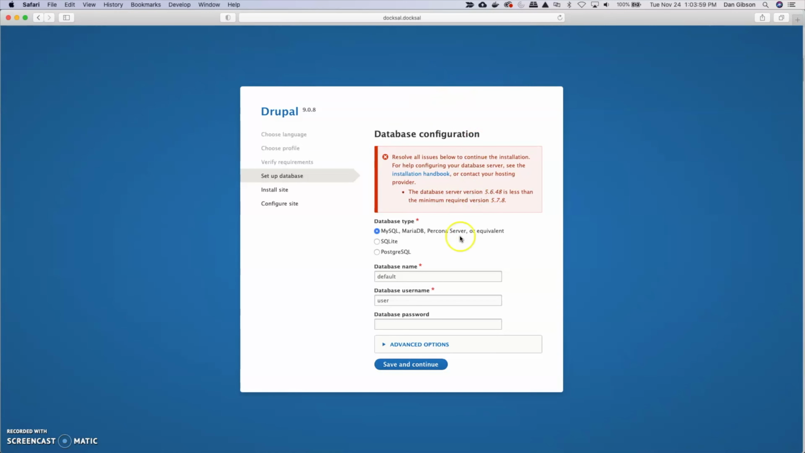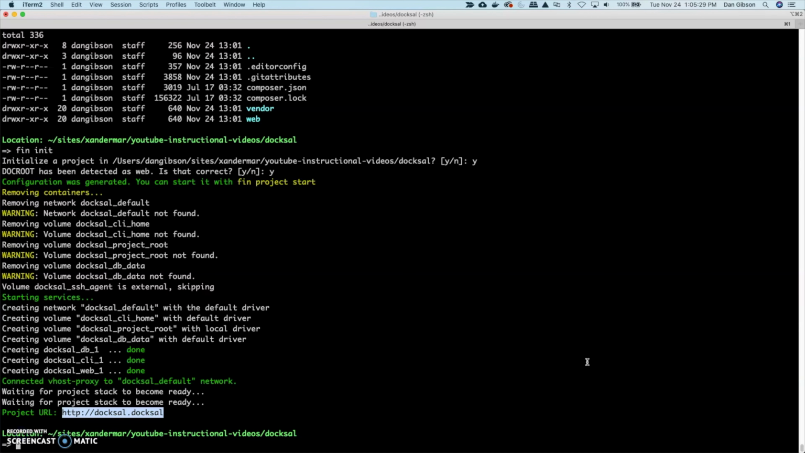Now, what we've realized here is that upon normal setup of Composer and Docksal, we get the default 5.6 MySQL. Now, Drupal 9 requires a minimum of 5.7. So what we need to do is go here into Docksal and update Docksal so that it will install the 5.7 image.